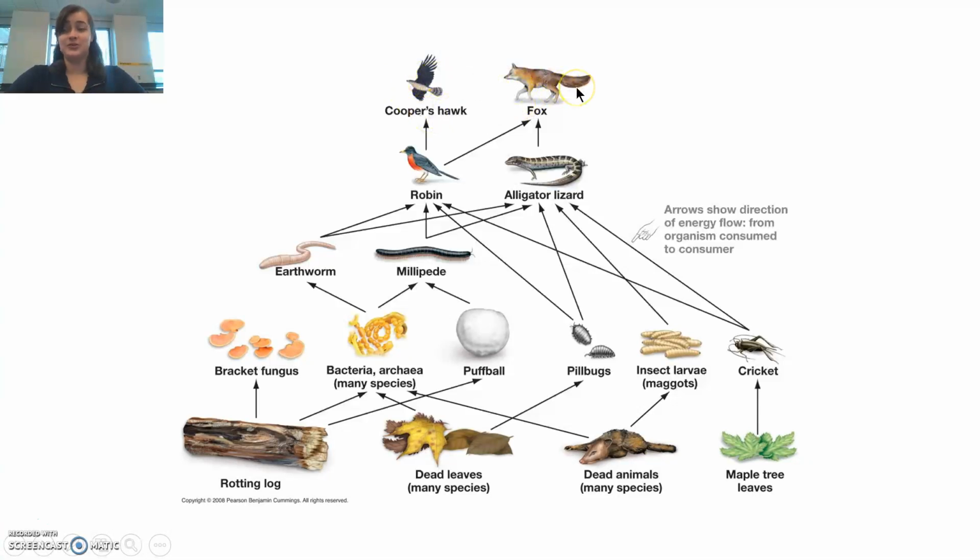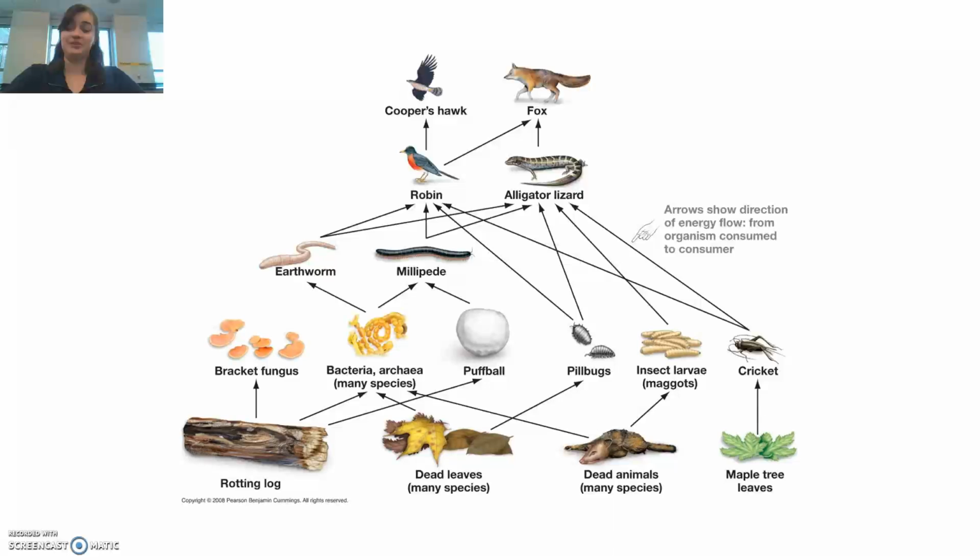From here, this is where the food chain would finish, but food webs start the full cycle. So when a tertiary, secondary, or primary consumer dies, their bodies become energy for decomposers such as fungus, bacteria, pill bugs, and insect larvae. These become primary consumers, and therefore we start the food web.